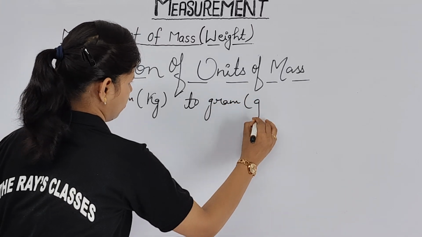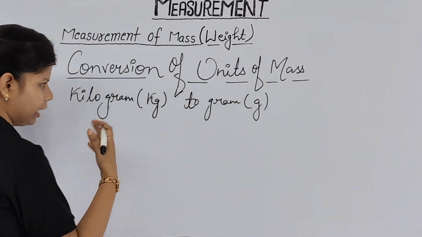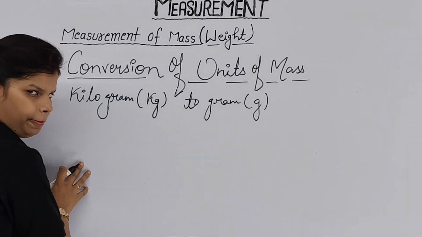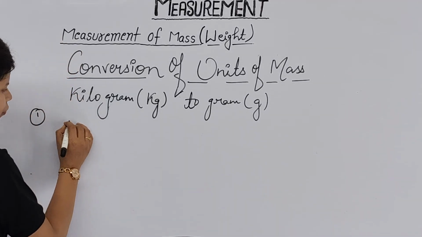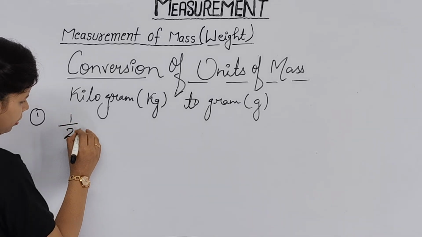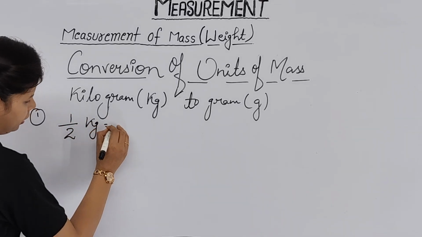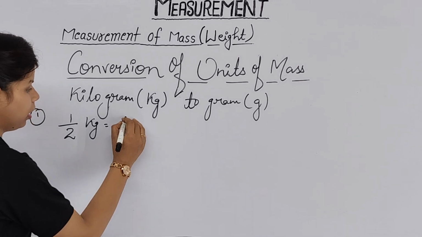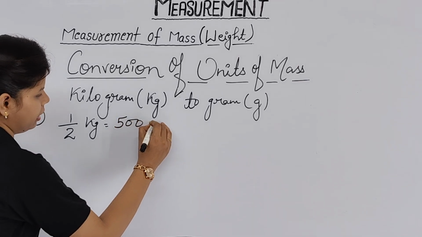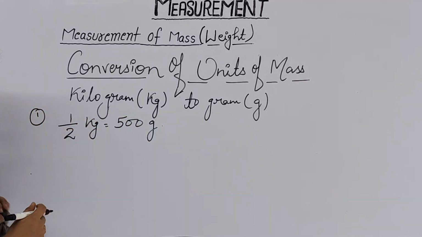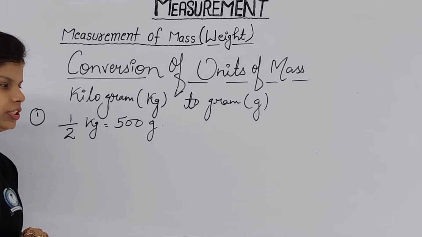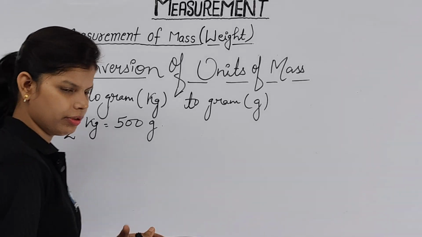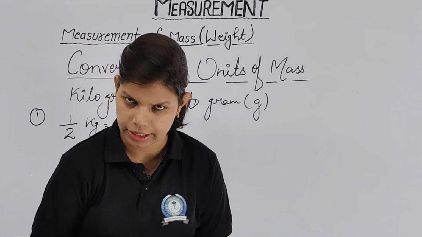Directly you can have the conversion for this one. The first point is, if you have half kg, then how many gram will you get? 500 gram. This is just a short trick we are going to remember directly. If somebody asks you half kg equals how many gram, you will write half kg equals 500 gram.